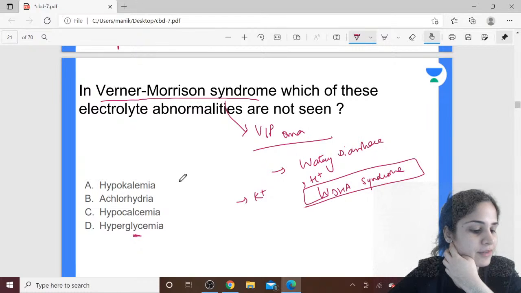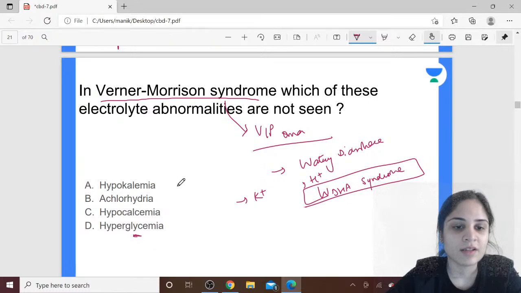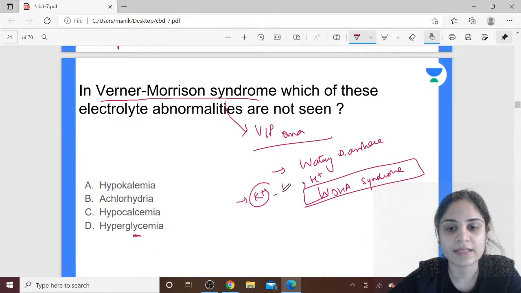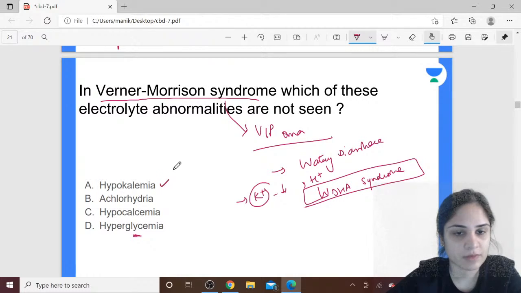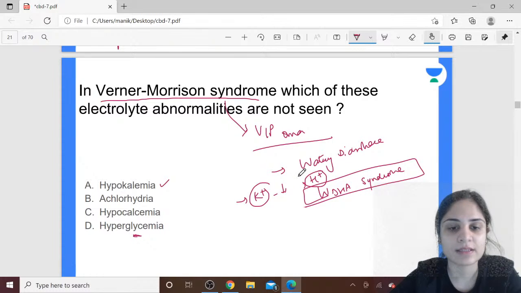Okay, so we have many different answers over here. Let's take one option at a time. Is hypokalemia present or is hyperkalemia present? I already told you, because of the diarrhea, the potassium levels will fall. So there will be hypokalemia in this syndrome. Absolutely correct. Is there achlorhydria? Yes, the hydrochloric acid produced by the parietal cells in the stomach will be less.